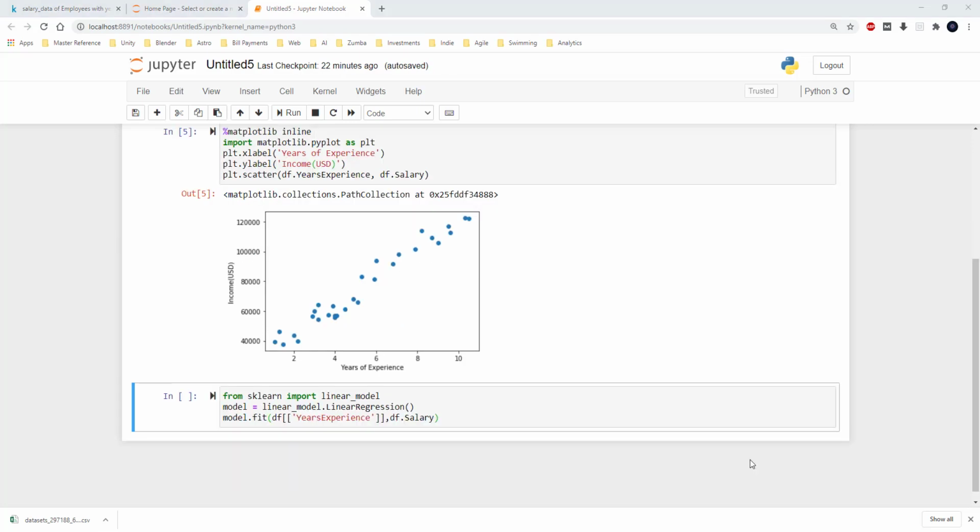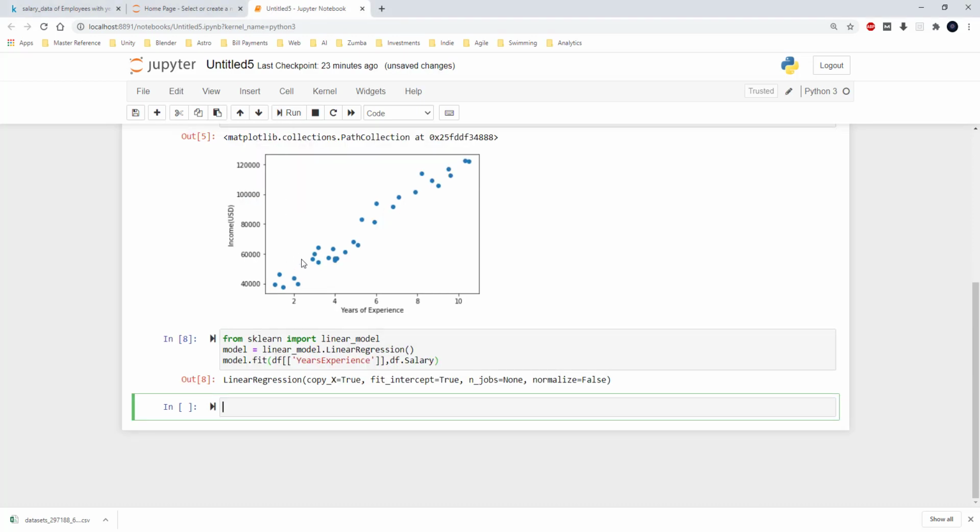Next we come to the core part of linear regression. Here I am importing linear_model from sklearn, and I am going to assign the class LinearRegression to the model, and I am going to fit the model with the values years of experience and salary. I am running this piece of code and it just gets executed without any error. Now the linear regression model is executed.